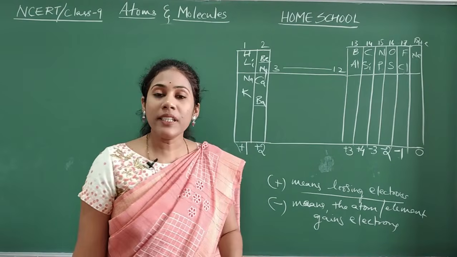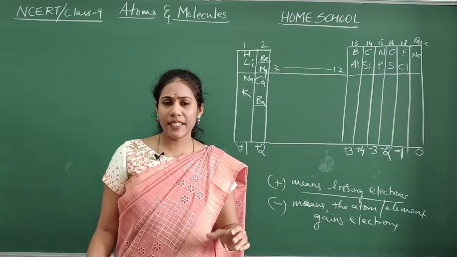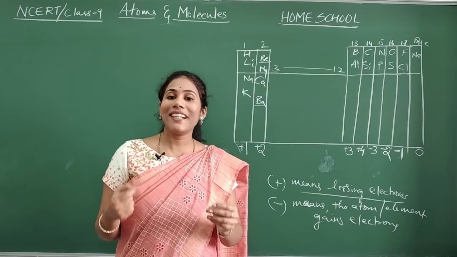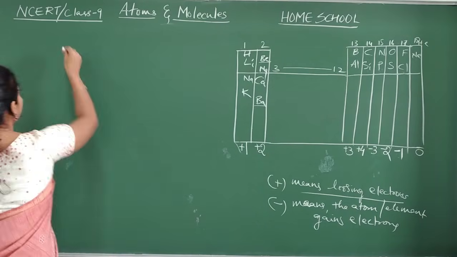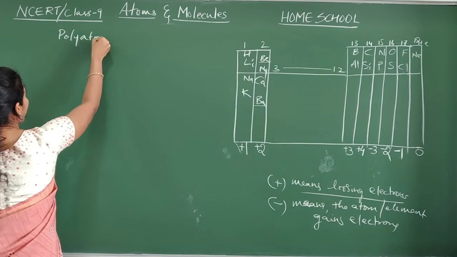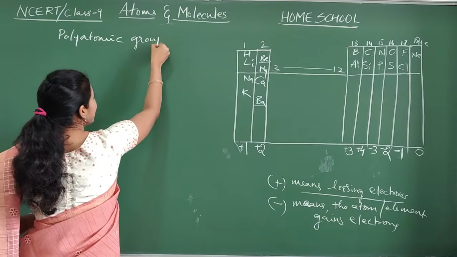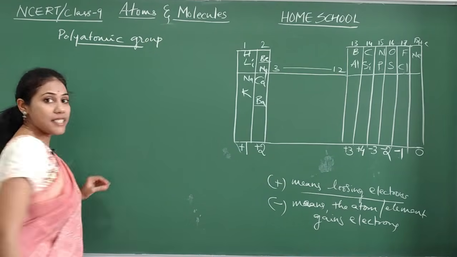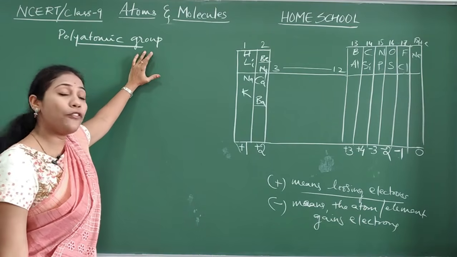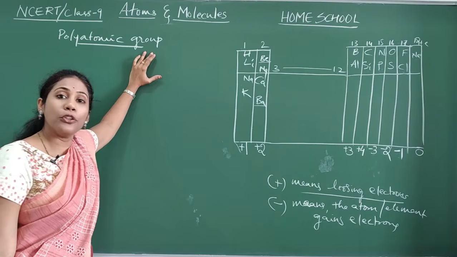And now we will discuss the polyatomic group. There is a very special group called the polyatomic group. The name itself says polyatomic: many atoms combined together to form a group. Such a group is called a polyatomic group.